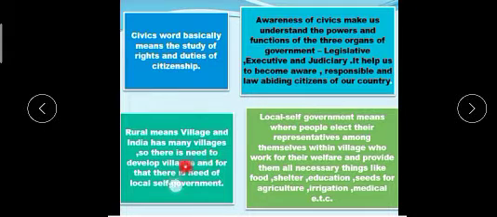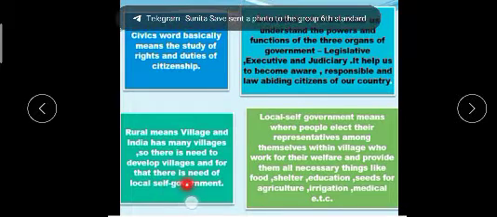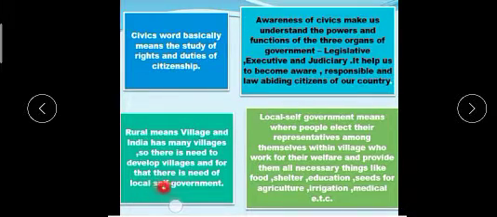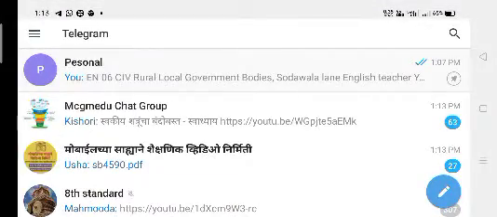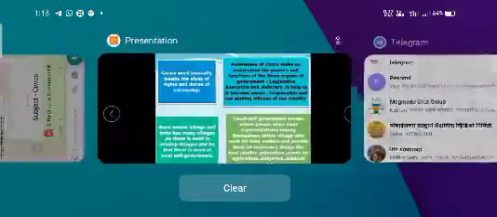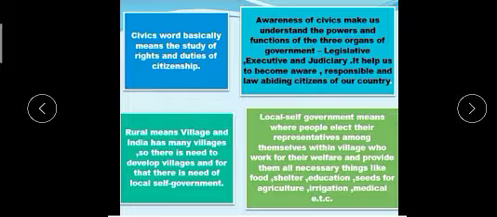So there is a need to develop villages, and Gandhiji also told us to go towards the village. And for what? Because development is required in the village also, and for that there is a need for local self government. If we want development in the village, then we require the local government.